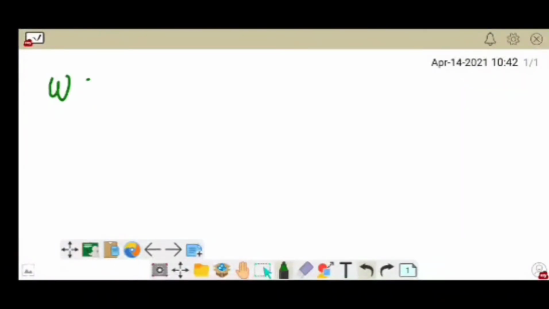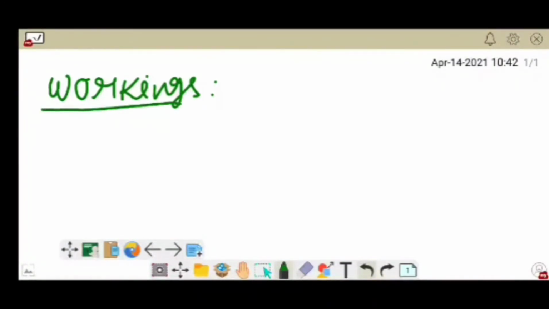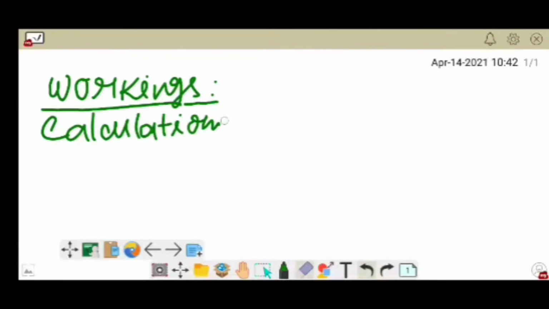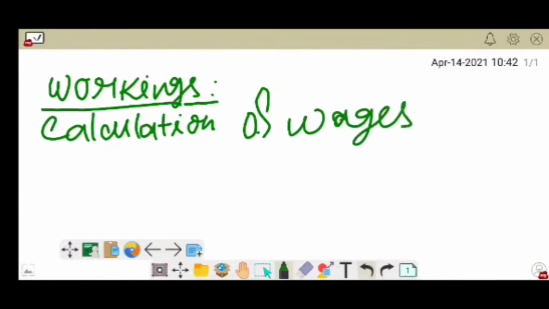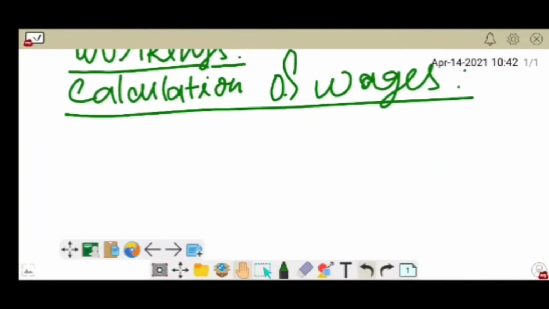Calculation of wages workings, and we'll make this heading: calculation of wages. Okay.